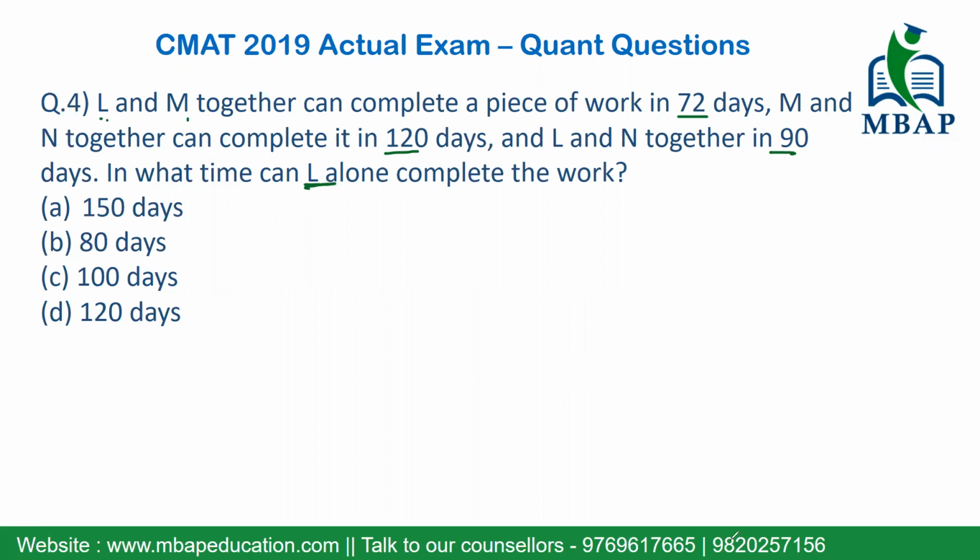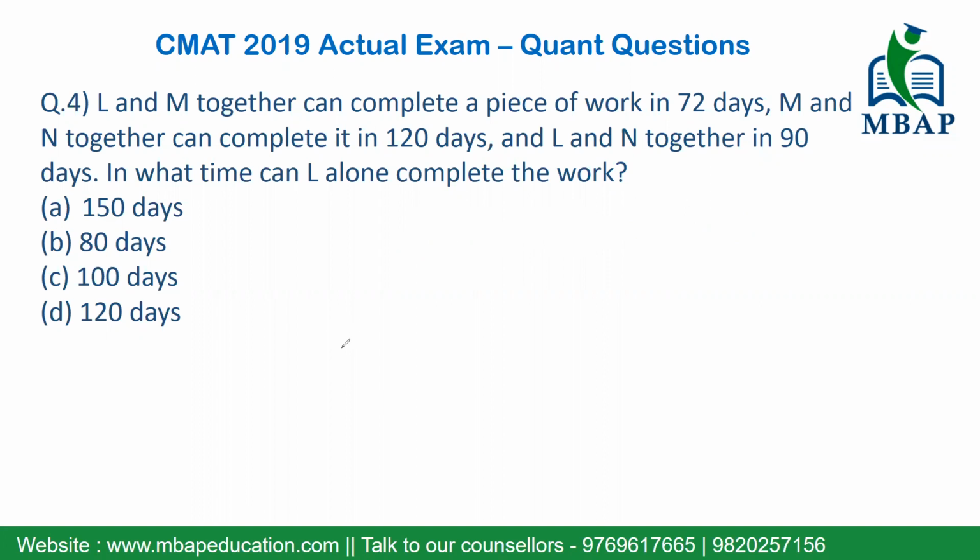L is basically my first person, which I can assume to be A, B, C, or it's been given to us as L, M, N. Many of you will start with making simple equations like 1 upon L plus 1 upon M should be equal to 1 upon 72. Similarly, 1 upon M plus 1 upon N will be 1 upon 120, like this. And possibly by simultaneously solving these equations, you will solve this.